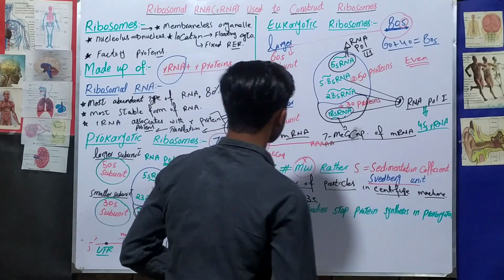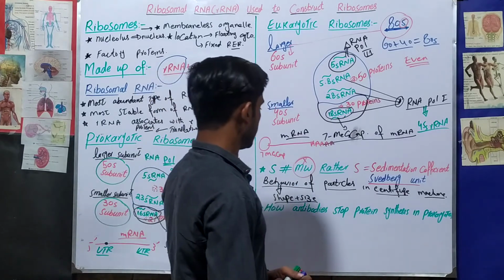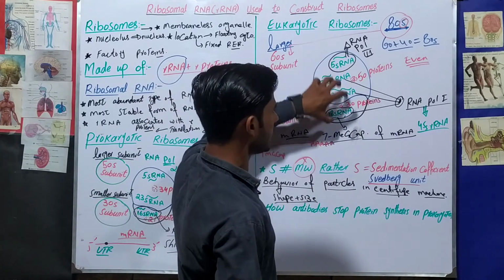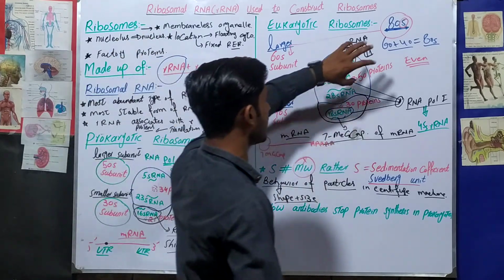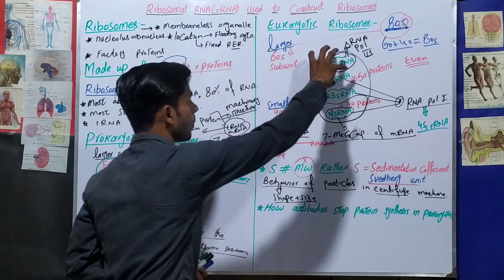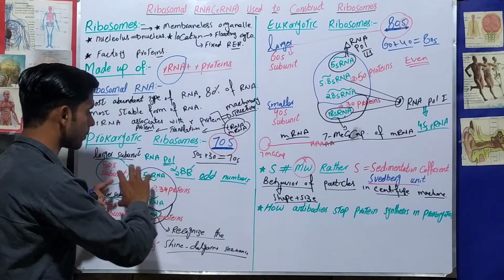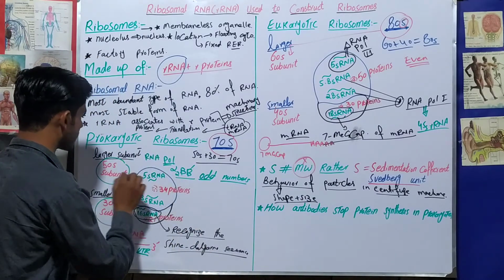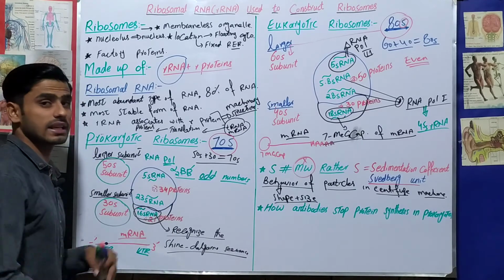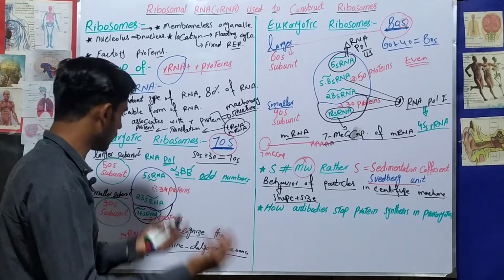For this purpose, we have to stop the production of some of these ribosomes. Sorry, it is about prokaryotic ribosomes. We have to stop the production of these ribosomes, either the 50S subunit or the 30S subunit. There is a certain medicine for each subunit.